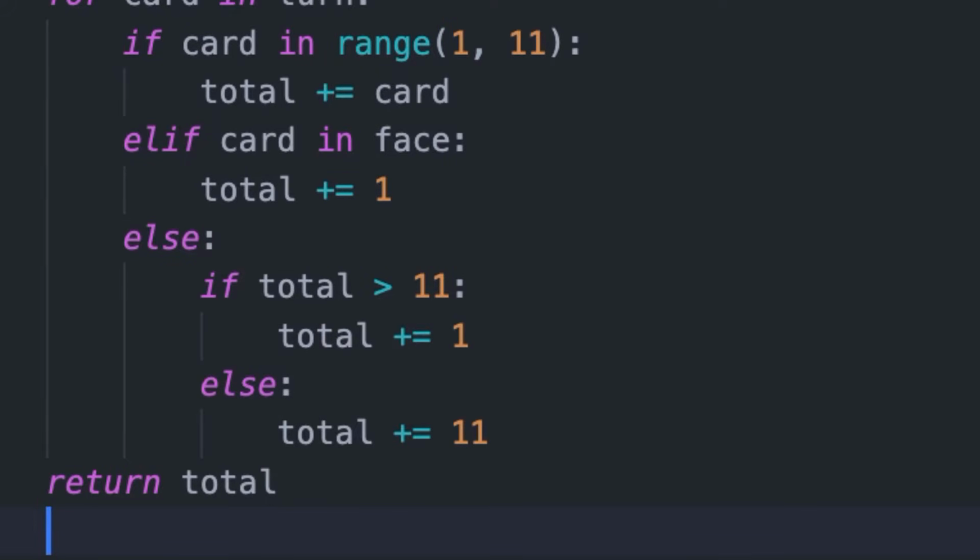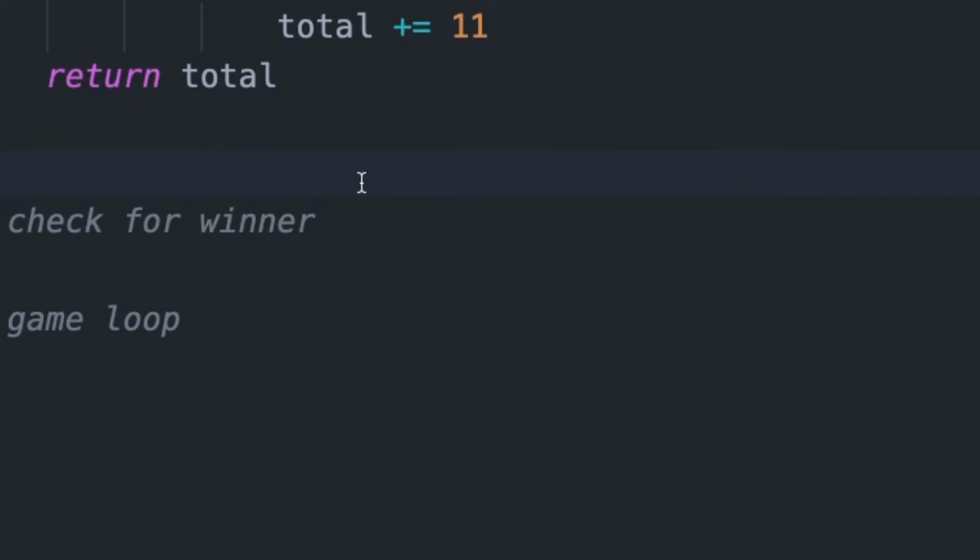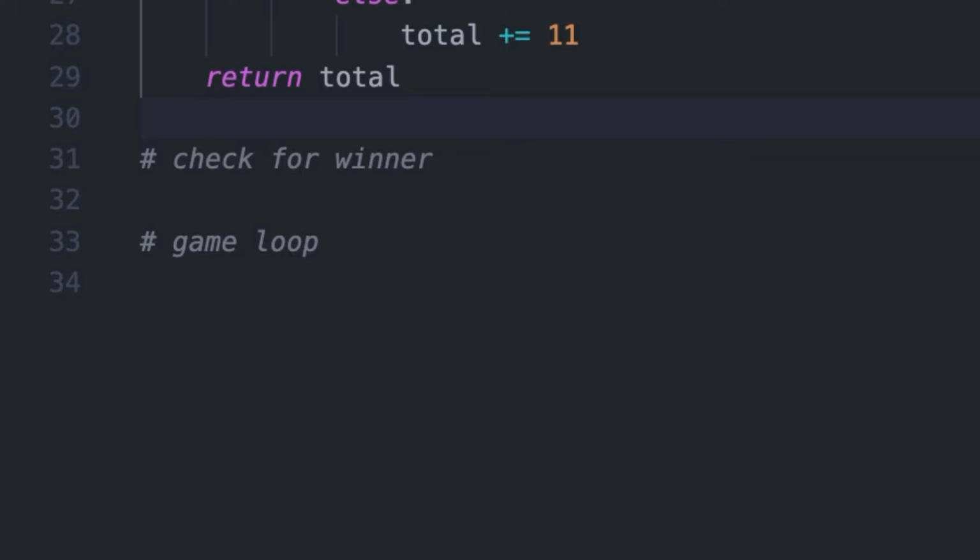All right, so let's move on to the next spot, which is actually going to be checking for a winner. Now what we can do is come down here and type. For checking for the winner, we need to give the computer, or the dealer in this case, a little bit of intelligence so that the dealer knows when it needs to hit and get another card, or when it needs to just stop hitting.